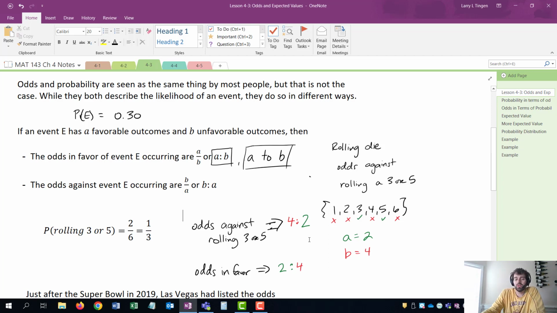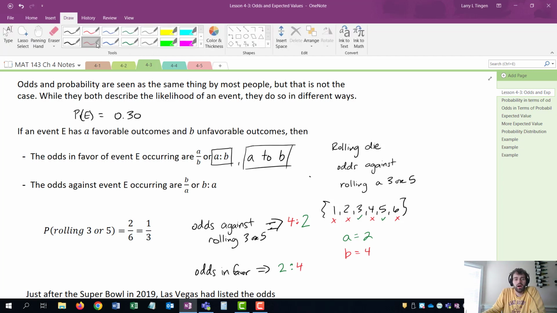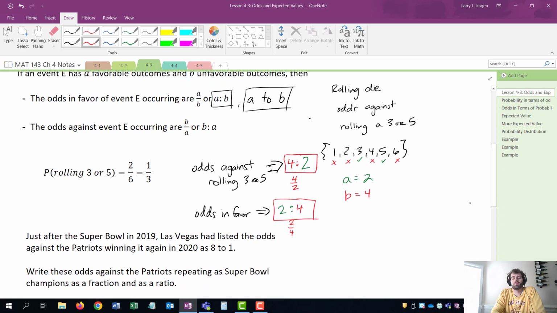Now, this is the reason I don't like writing odds as fractions, because the odds against would be 4/2 and the odds in favor would be 2/4. Those look like probabilities, right? So I like to distinguish odds and probabilities because of the way I write them. So I'd rather write it 4:2 or 2:4. You'll be asked to do different things. If you're asked to write as a fraction, go ahead. But that's just how I try to separate the two, to make sure that I know, hey, these are odds because I'm using the ratio with the colon, and this is a probability because I have a fraction.